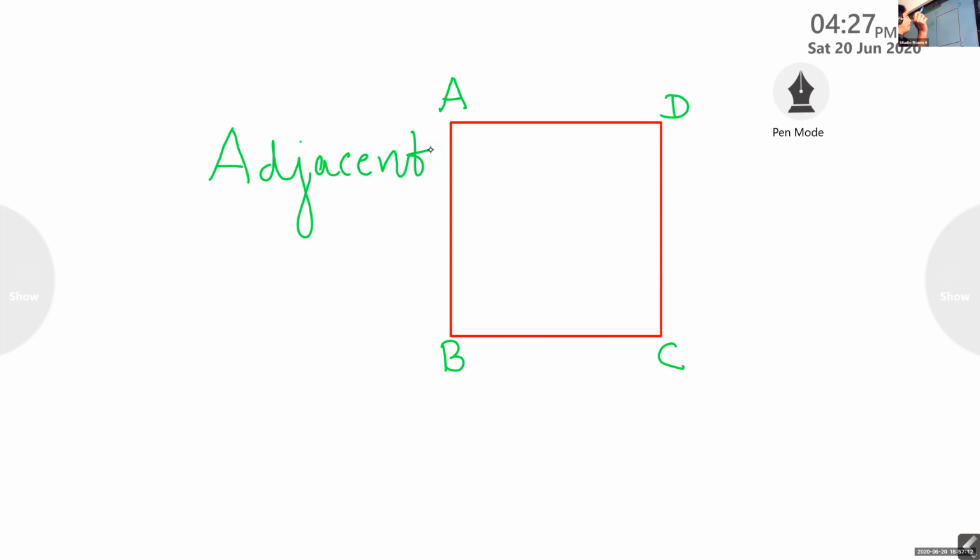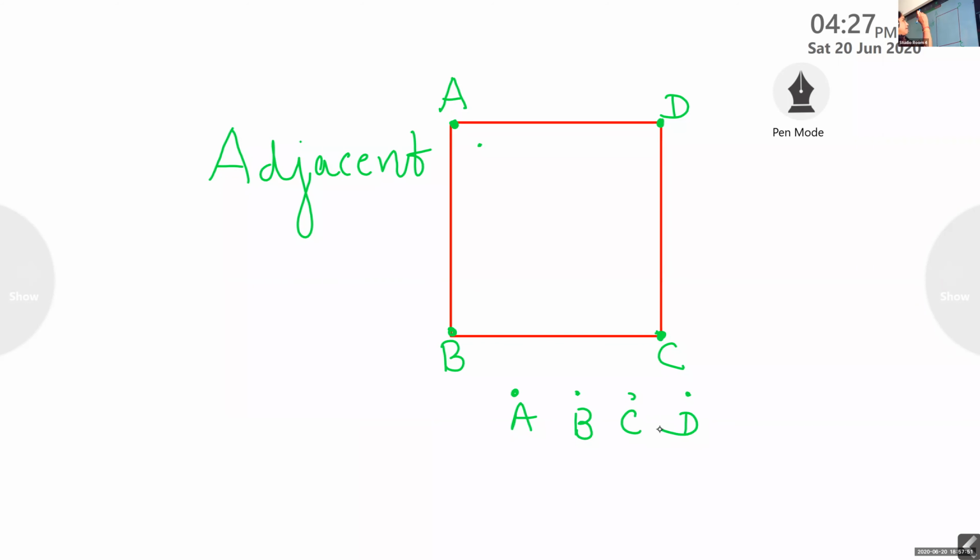Now, point A, vertex A. You know vertex A? How many vertices are there for this? Four vertices. Vertices A, B, C, D.